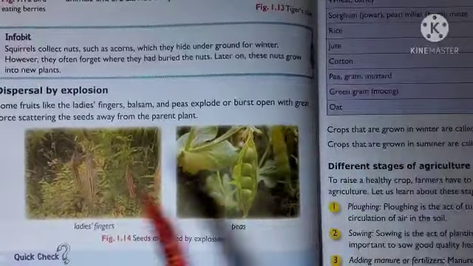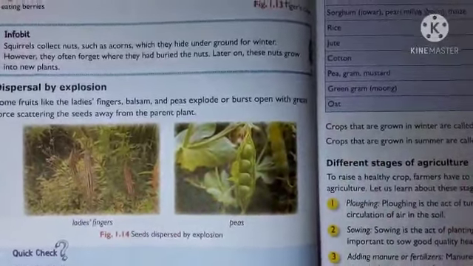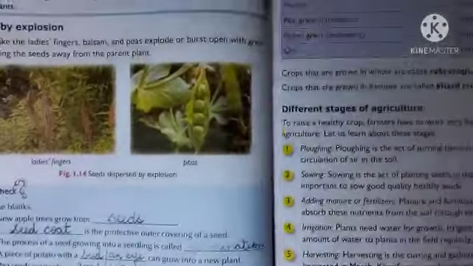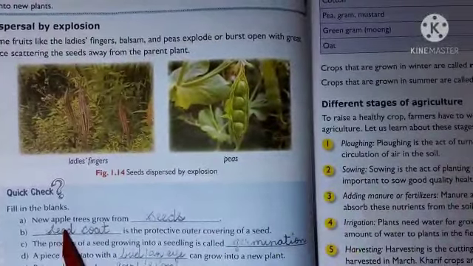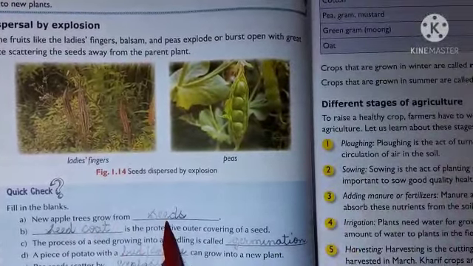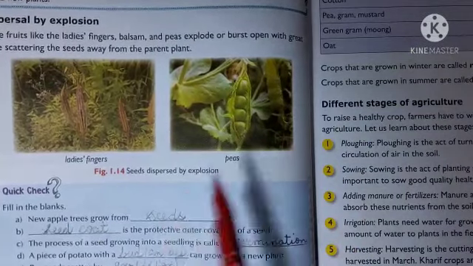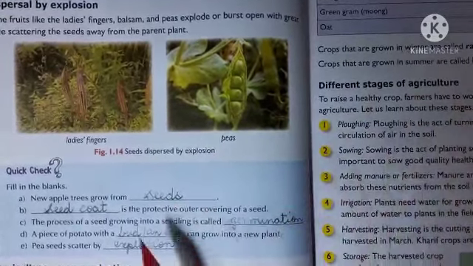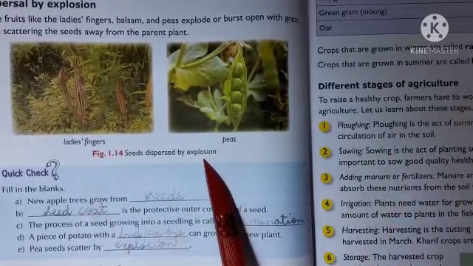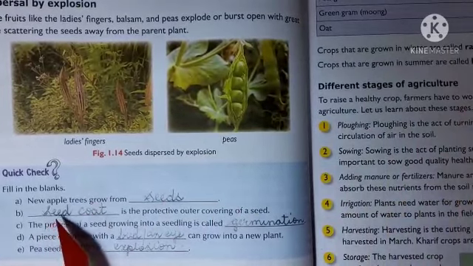Now here is a quick check exercise. Fill in the blanks. Please do it in your book. Number 1, new apple trees grow from seeds. Children, I have mentioned the answers here because many of you do not complete your work. So you must write today's date and complete this work just now.